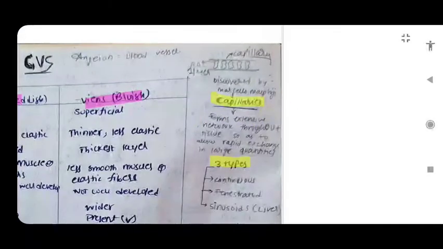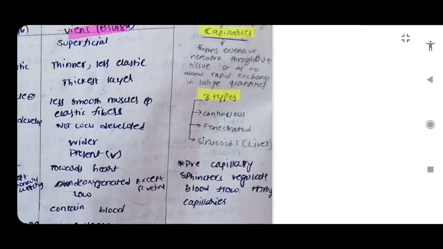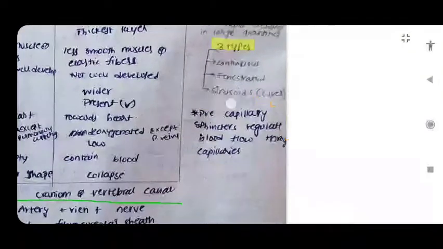Now we are going to discuss the capillaries. Capillaries were discovered by Marcello Malpighi and form an extensive network throughout the tissue so as to allow the rapid exchange of large quantities. Capillaries are of three types: continuous, fenestrated, and sinusoids. Precapillary sphincters regulate the blood flow through the capillaries.